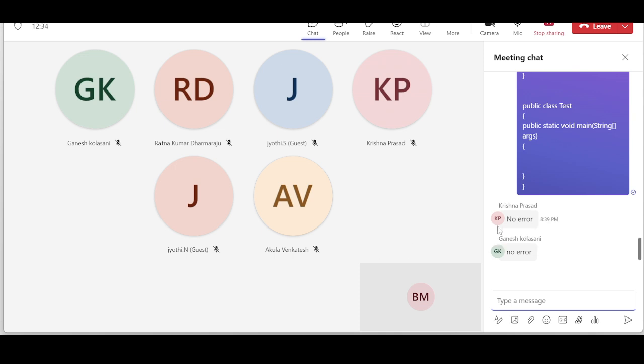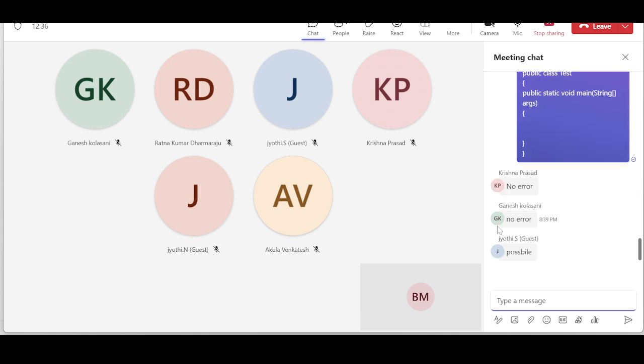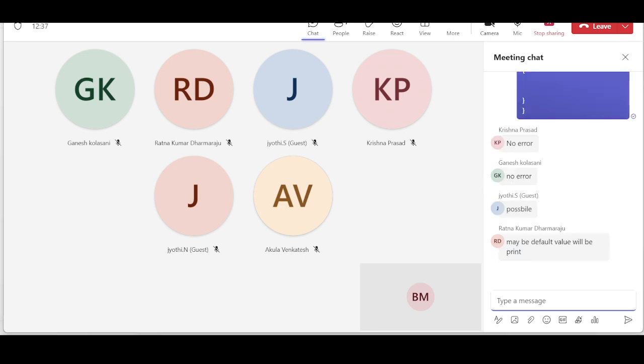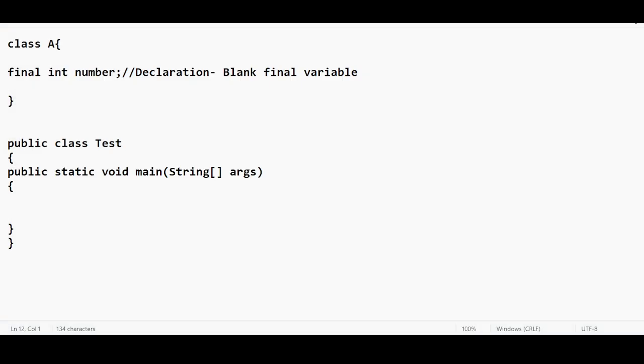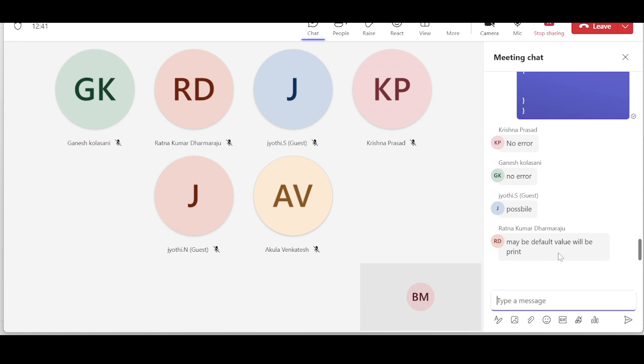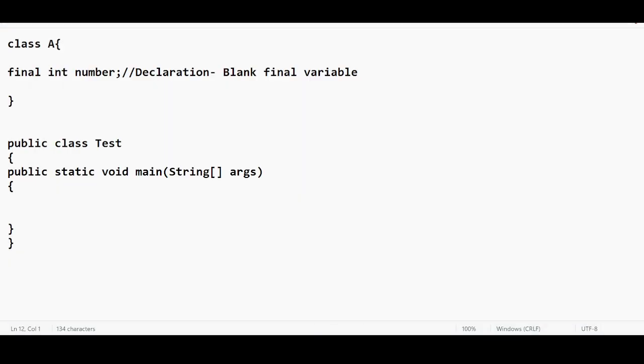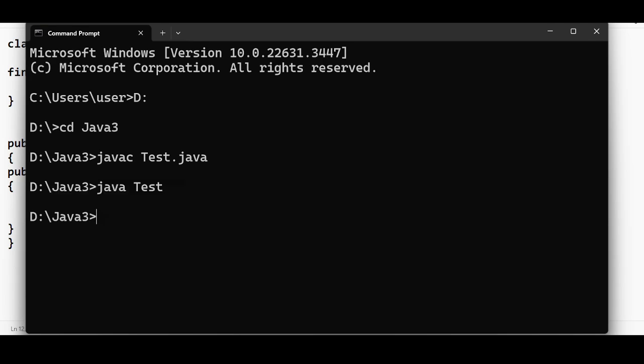Jyoti, yes. They are saying possible. Any other answers? Maybe default value will be written. Okay, good try, Ratna Kumar. We will see. Let me save this code.